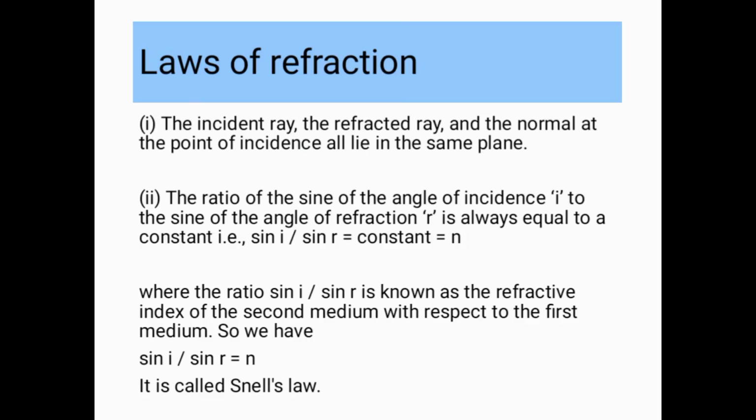The incident ray, the refracted ray, and the normal at the point of incidence all lie in the same plane. II. The ratio of the sine of the angle of incidence, i, to the sine of the angle of refraction, r, is always equal to a constant, i.e., sin i / sin r equals constant equals n, where the ratio sin i / sin r is known as the refractive index of the second medium with respect to the first medium. So we have sin i / sin r equals n. It is called Snell's law.